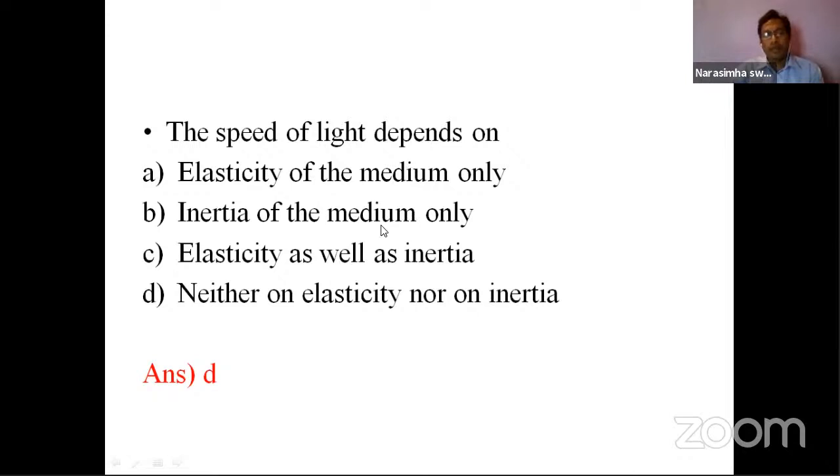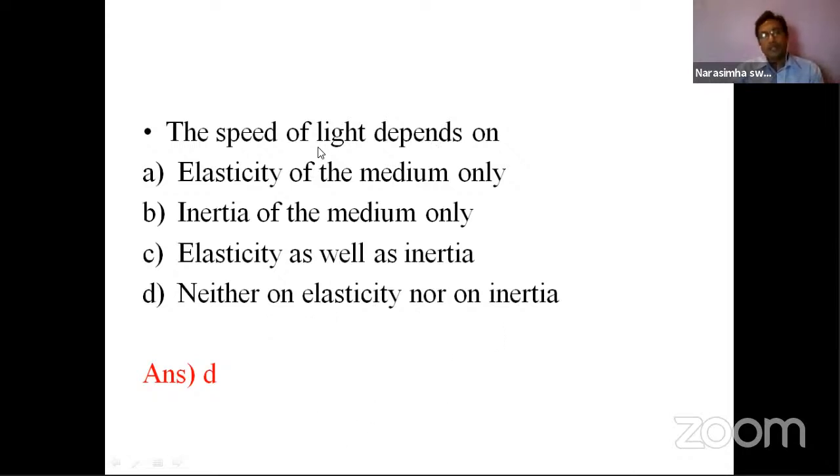When it has permeability and permittivity, these material properties, as long as they exist, the light can pass through. See, the options: elasticity of a medium only, no. Inertia of the medium only, no. Elasticity as well as inertia, no. Neither on elasticity nor on inertia, yes.